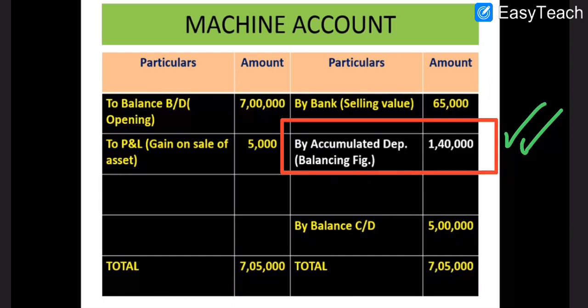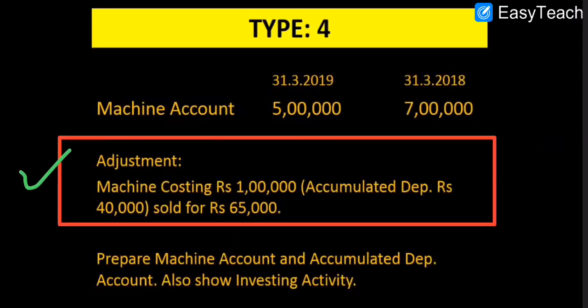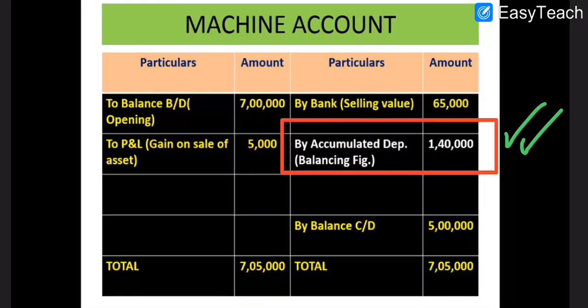So how do we know that we will get total depreciation from the machine account? When only the depreciation on the assets sold is given, but the other depreciation during the year is not given, that gives a clear hint that from the machine account we are going to calculate the total depreciation charged during the year. So 1,40,000 is the total depreciation, and this will be added in operating activities. And from investing activities, only the sale of asset will be written, 65,000. There is no purchase in this question, so only the sale of assets will be written.